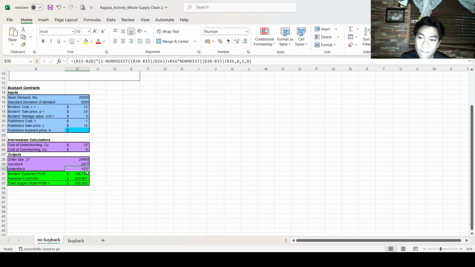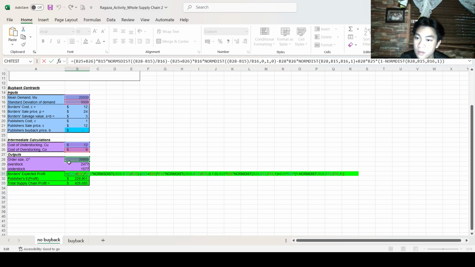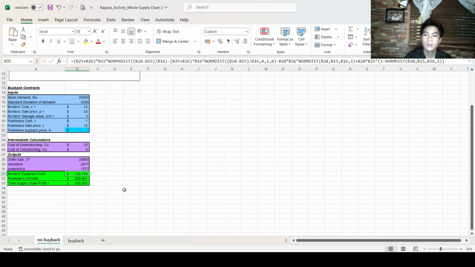and then so on. For the Borders expected profit, this is the formula, which is by getting the cost of understocking plus the cost of overstocking times the mean demand, and then times the normal distribution of order size minus the mean demand over standard deviation of demand, while subtracting it from the cost of understocking plus the cost of overstocking times the standard deviation of demand times the normal distribution of order size minus the mean demand, and then minus the order size multiplied by the cost of overstocking and so on, which will result in